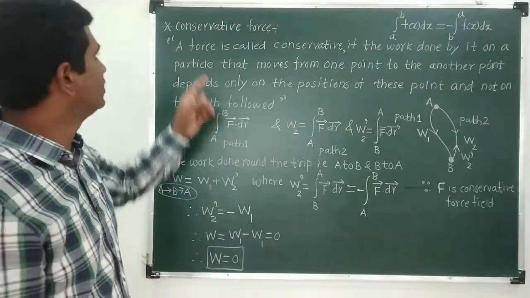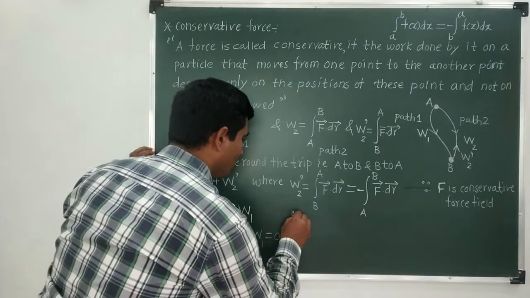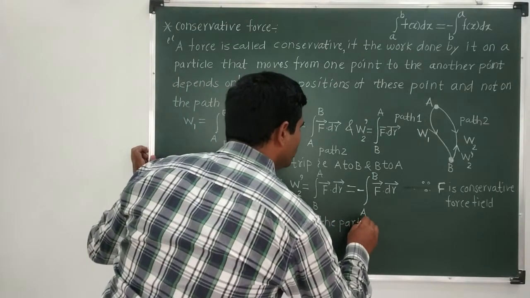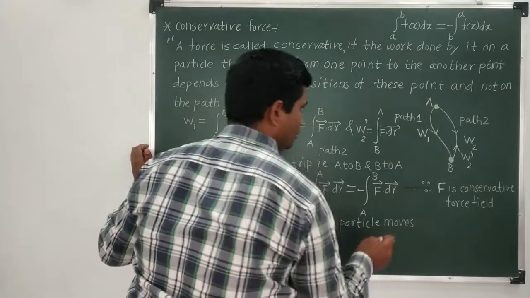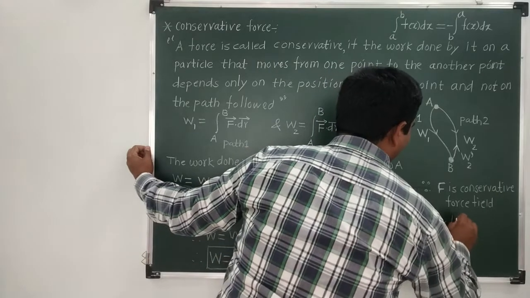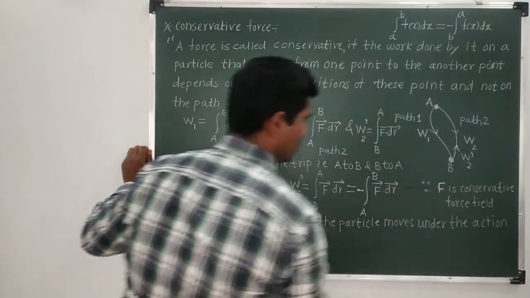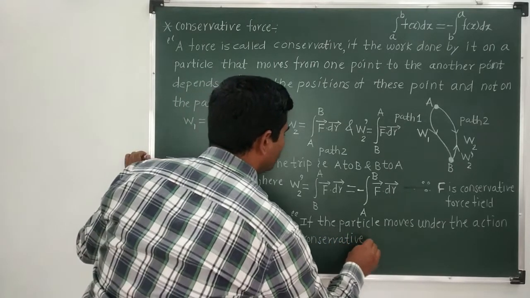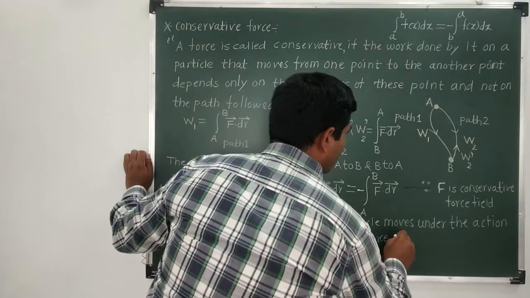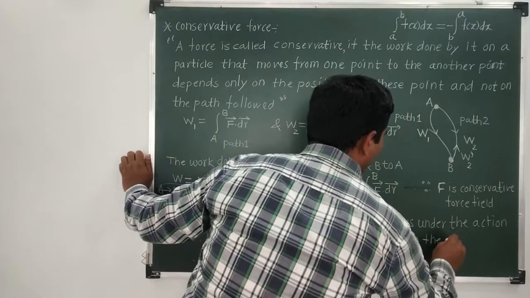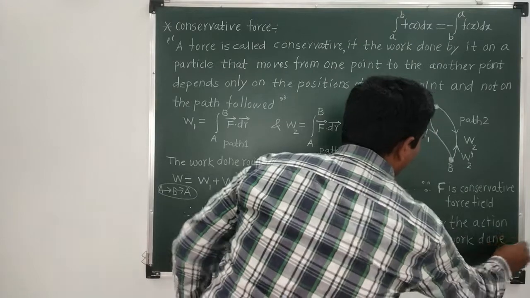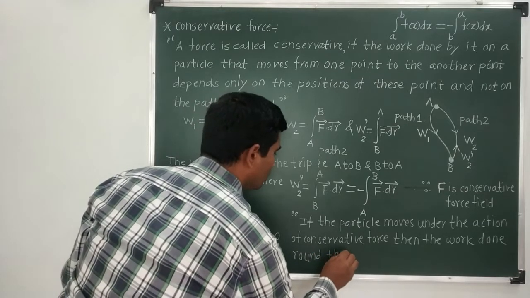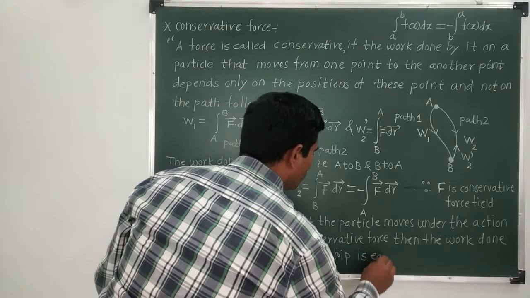So we have an alternative definition of a conservative force field, and we'll note it down. If a particle moves under the action of a conservative force field, then the work done around the trip is equal to 0.